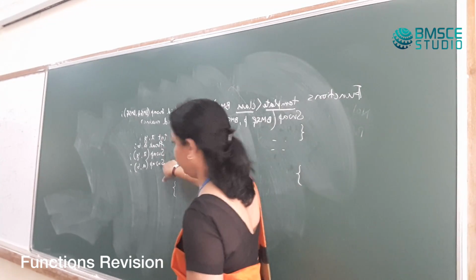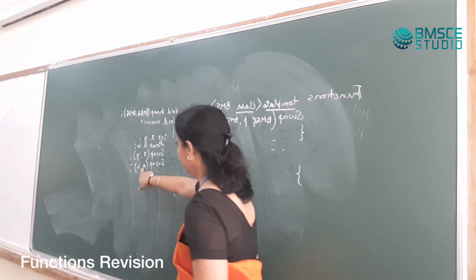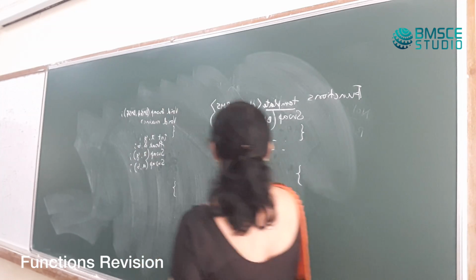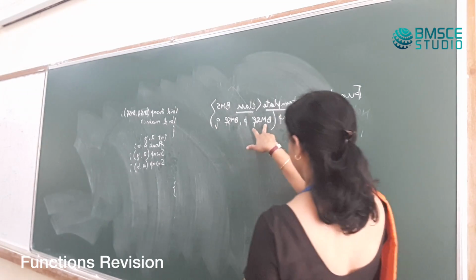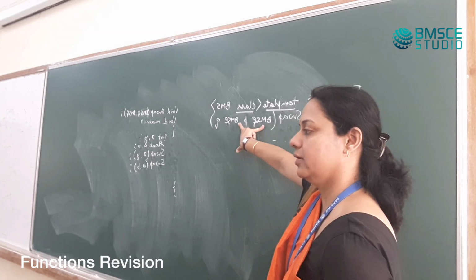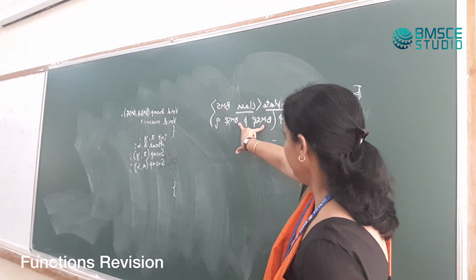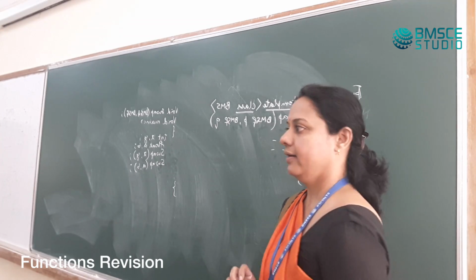Control will come back to the next line. When this line is getting executed, the values of a and b are to be copied onto p and q. So in case of BMS, what will the compiler replace it with? Float. So will the two lines compile?